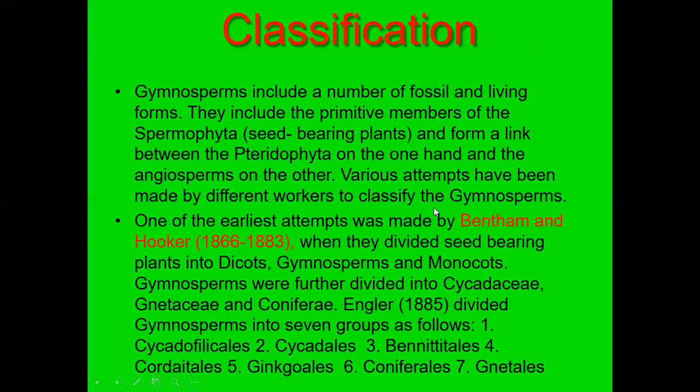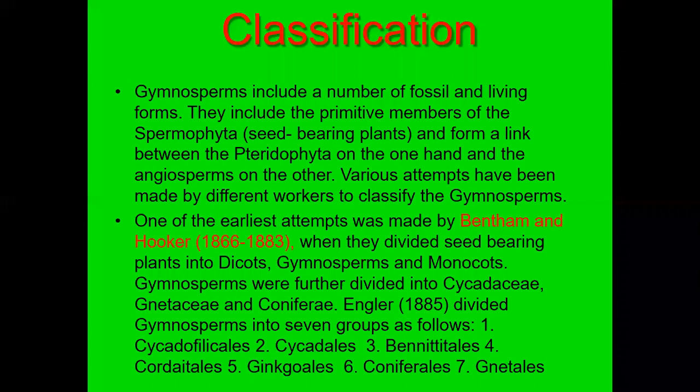Next, the point we want to see here is the classification system of gymnosperms. Gymnosperms include a number of fossils as well as living forms. They include the primitive members of the Spermatophyta, that means the seed-bearing plants, and they are a link between the pteridophytes on one hand and the angiosperms on the other hand.